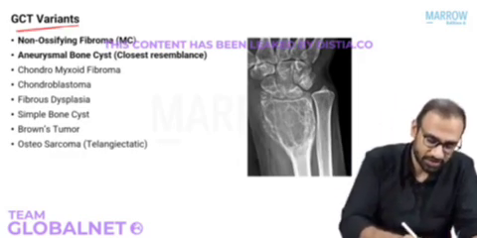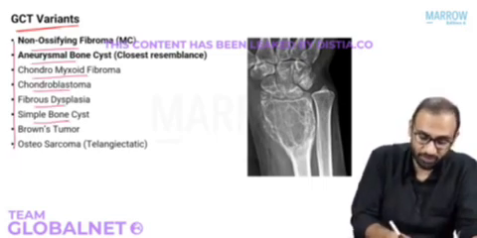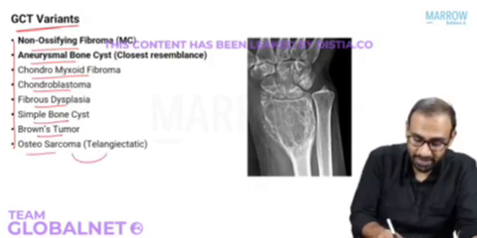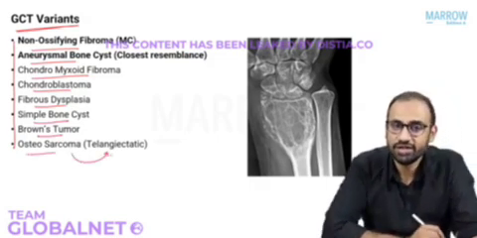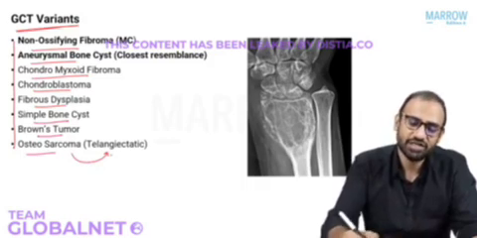So what are these? The list is this: non-ossifying fibroma, aneurysmal bone cyst, chondromyxoid fibroma, chondroblastoma, fibrous dysplasia, simple bone cyst, Brown's tumor, osteosarcoma, the telangiectatic type. All of them will have giant cells on their biopsy. It will confuse the pathologist, so they will give you a diagnosis of giant cell tumor variant.